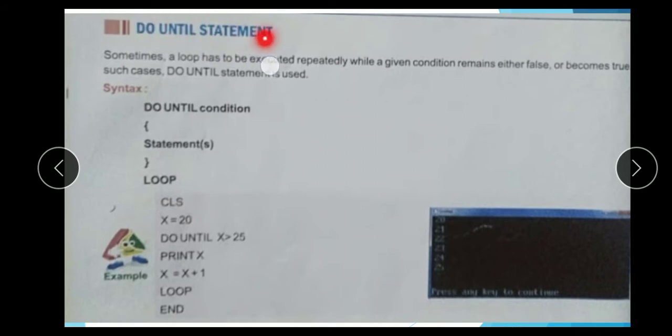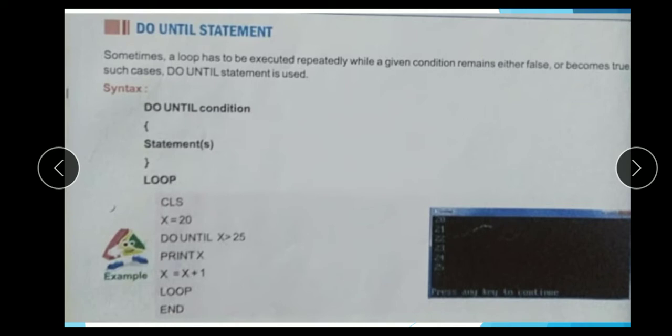Next one is the do until statement. Sometimes a loop has to be executed repeatedly while a given condition remains false or until it becomes true. In such a case, the do until statement is used. Here is the syntax: do until condition. When the condition is false, the statement runs and moves through the loop.